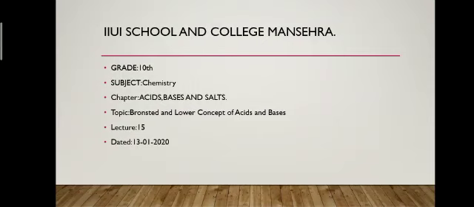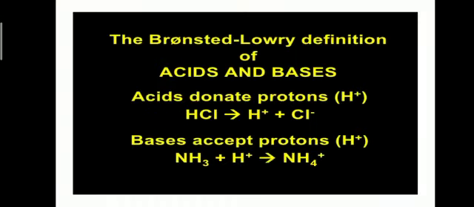The chapter name is Acids, Bases and Salts and the topic name is Bronsted and Lowry concept of acids and bases. First of all, what is the Bronsted and Lowry concept? In 1923, the Danish chemist J. N. Bronsted and an English chemist T. M. Lowry independently expanded the Arrhenius acid and base definitions. As you know, there were some limitations and disadvantages of the Arrhenius concept of acids and bases. To overcome all these limitations, Bronsted and Lowry modified the concept of acids and bases.